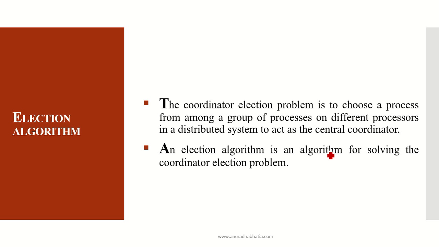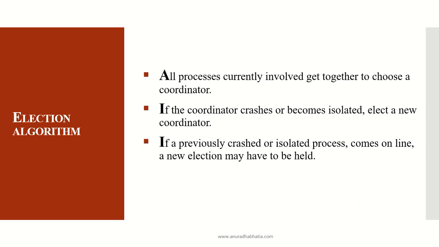Now, let's see what a simple election algorithm is. The coordinator election problem is to choose a process from among a group of processes on different processors in a distributed system to act as a central coordinator. An election algorithm is an algorithm for solving the coordinator election problem. That is, among the group of processes in a distributed system, we need to find out which one is a coordinator and elect it for central processing.